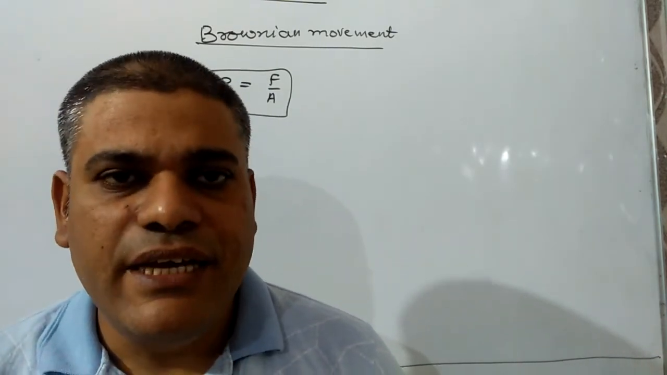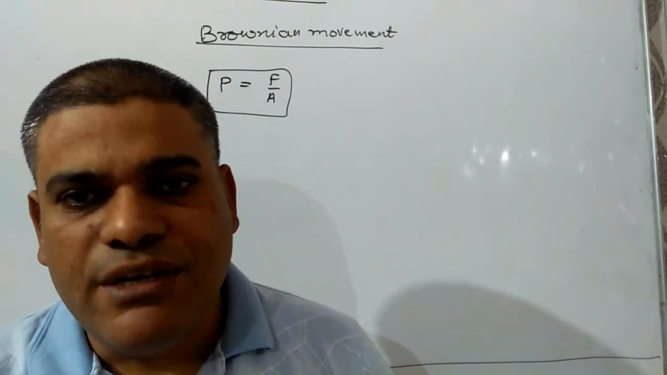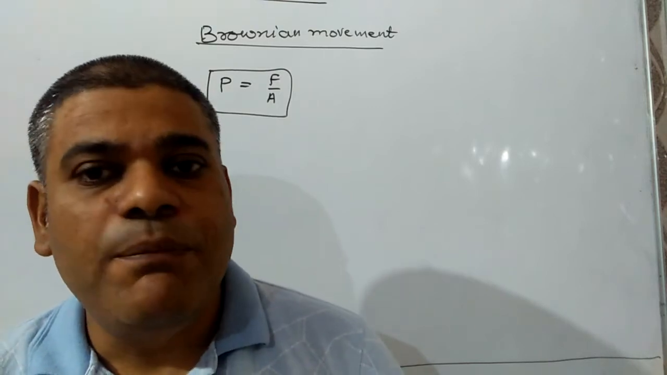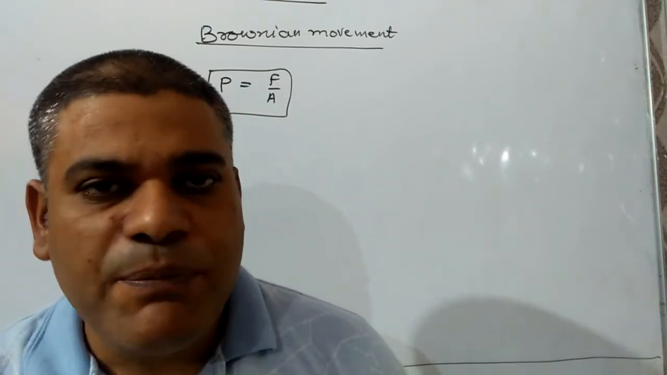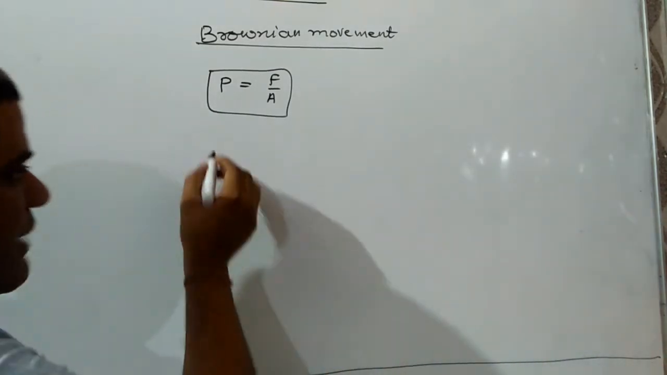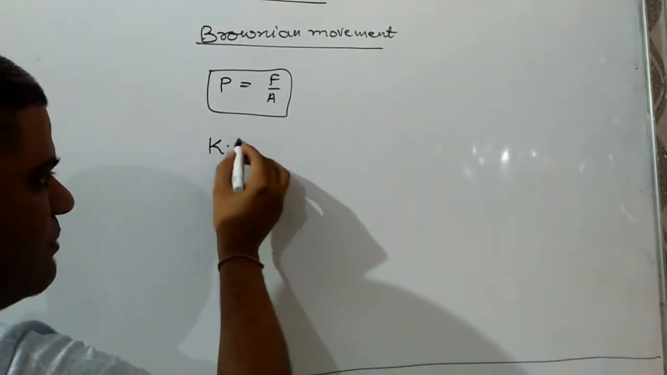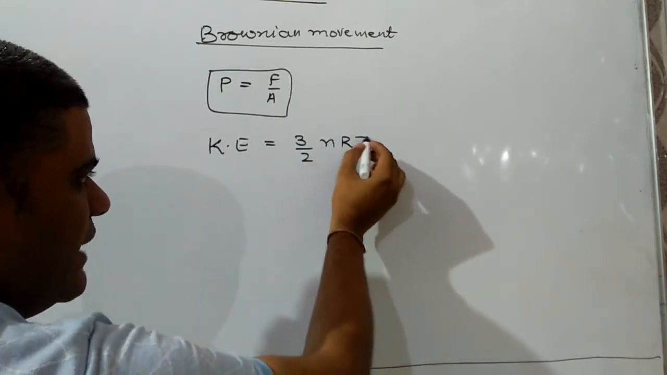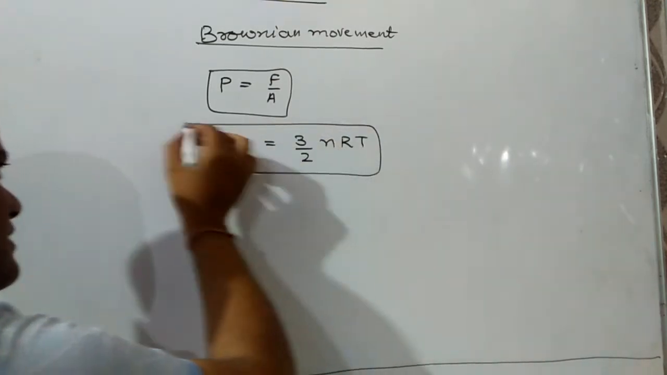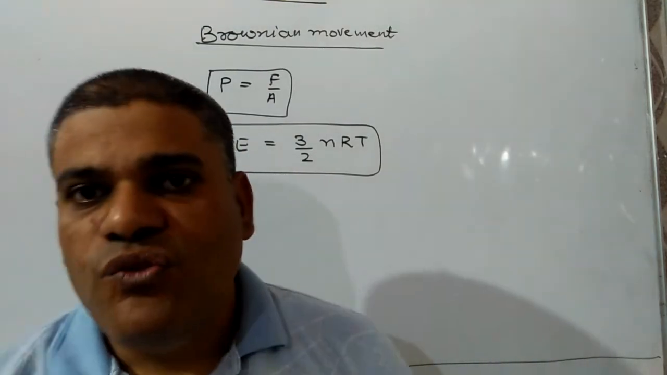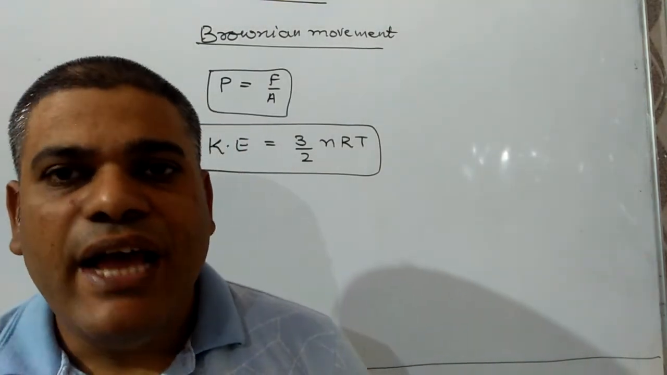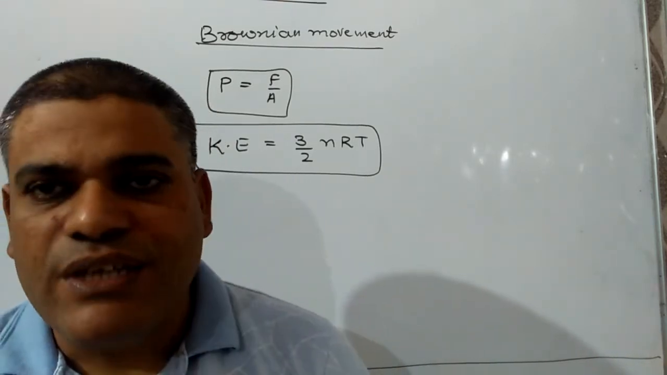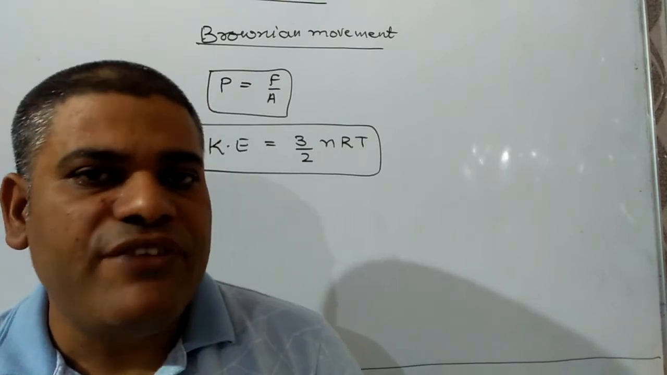Next point is the gas molecules are always in motion, hence they will possess kinetic energy. The average kinetic energy of a gas molecule is equal to 3 by 2 nRT. It is a very important topic for numericals. Here n is the number of moles of the gas, R is the universal gas constant, and T is the temperature in Kelvin.